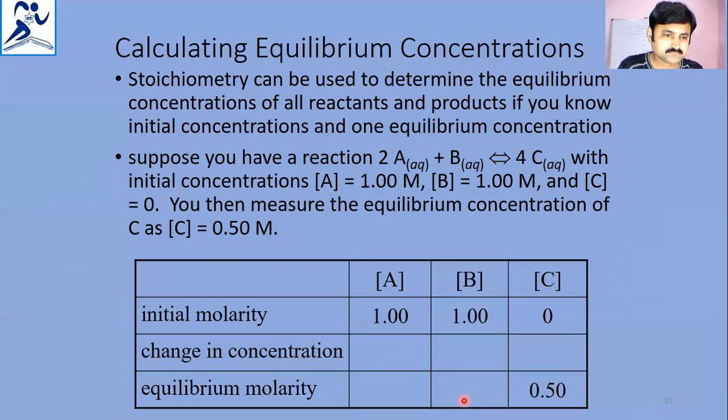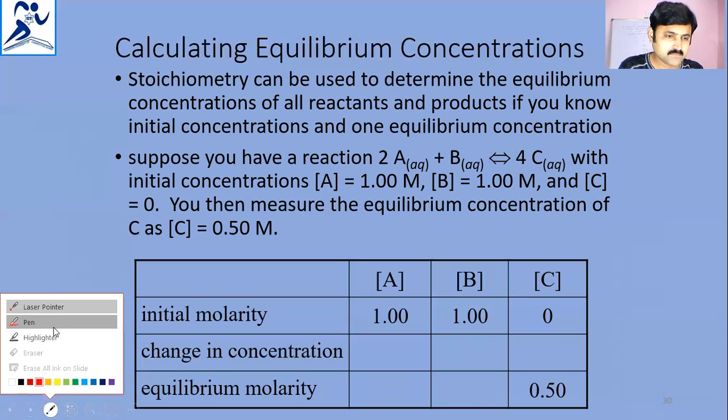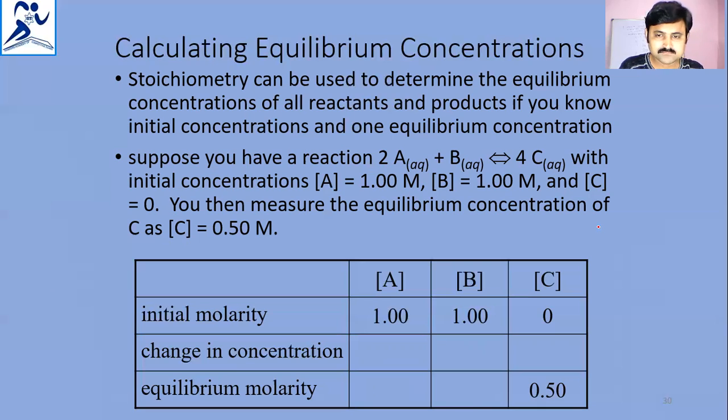Suppose the initial concentration of A is 1, right? Then, with the degree of dissociation alpha taken in the expression, at equilibrium A becomes 1 minus 2 alpha, B is 1 minus alpha, and C is 4 alpha, right?